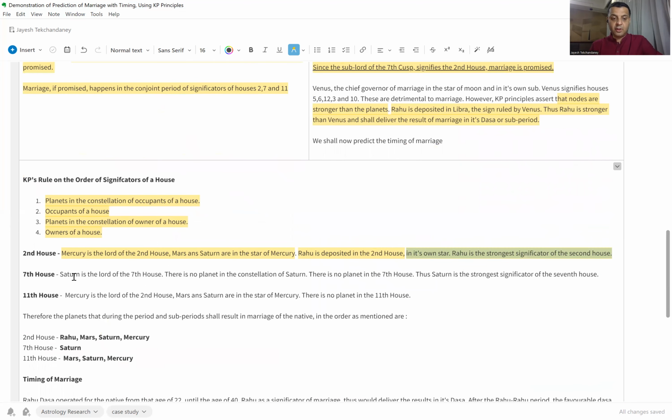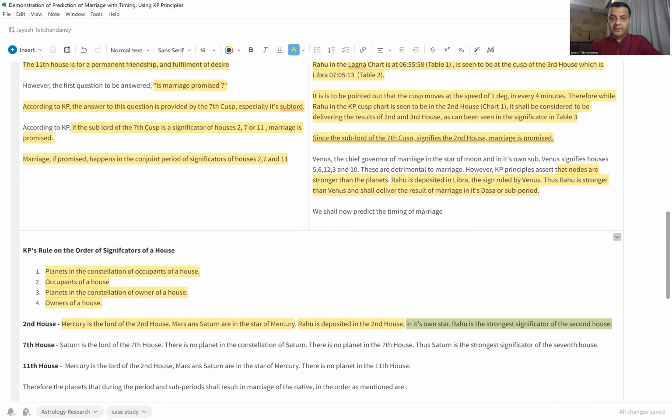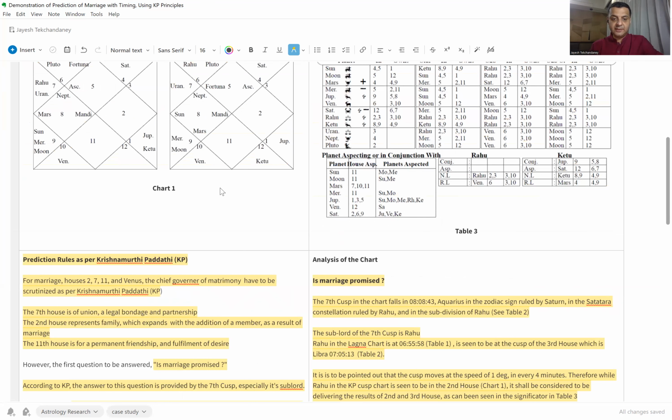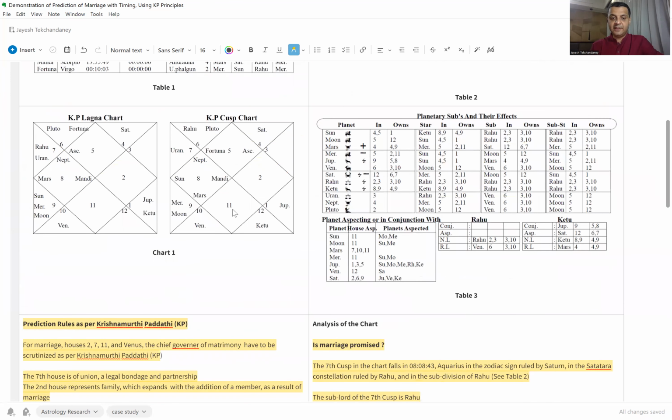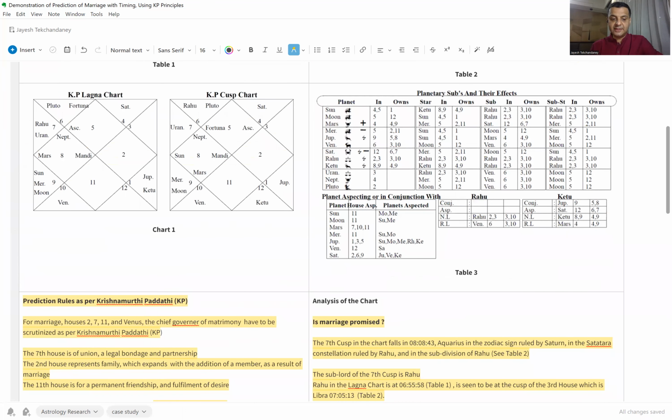Likewise, Saturn is the lord of the seventh house. There is no planet in the constellation of Saturn. There is no planet in the seventh house. Thus, Saturn is the strongest significator of the seventh house. I will quickly run through the tabulation here. As we can see here, there is no planet in the seventh house. Saturn is the lord of the seventh house. There are no planets which are deposited in the constellation of Saturn. Therefore, it makes Saturn the only and the strongest significator of the seventh house.